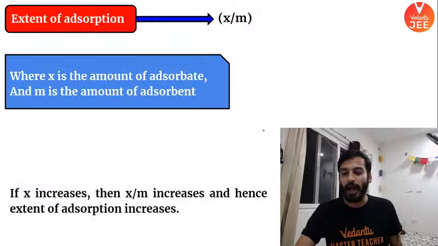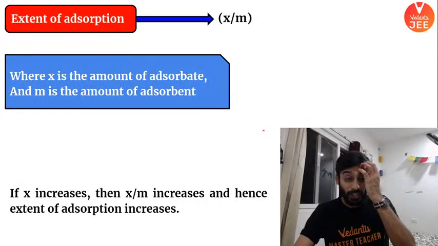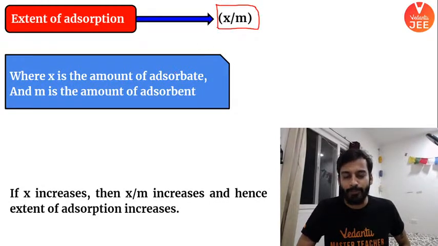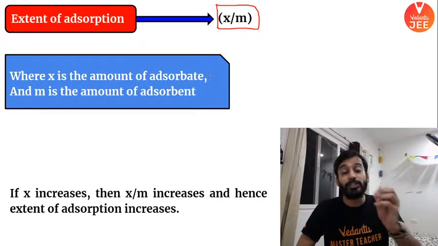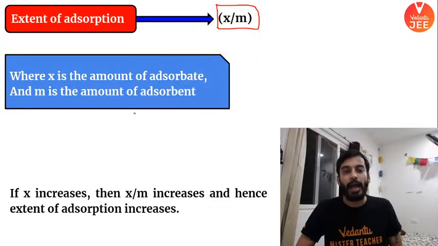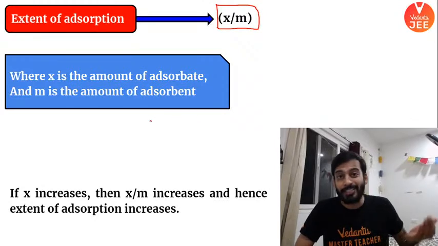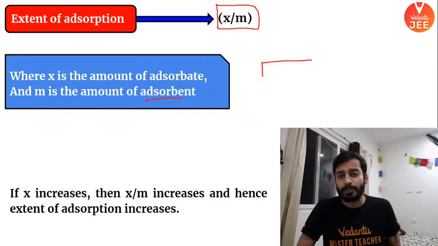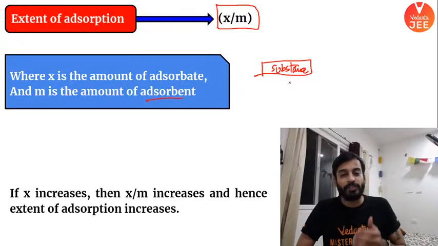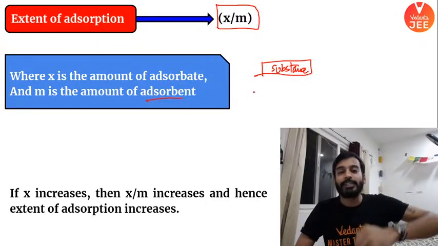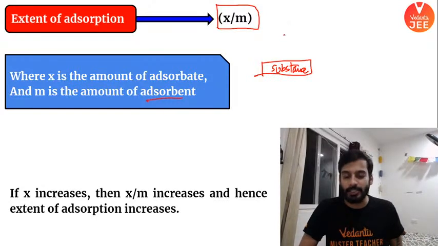थोड़ा सा ironic है, आगे बढ़ेंगे. Now what is extent of adsorption? Extent of adsorption is x by m, where x is the amount of adsorbate, meaning how much gas is getting adsorbed at the surface, and m is the mass of the substance on which the gas is getting adsorbed. If this is your substance, the mass of this substance is called m, and whatever gas is getting deposited is called x.